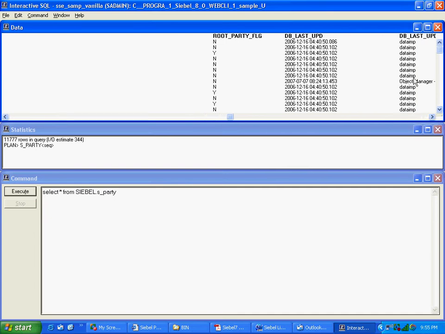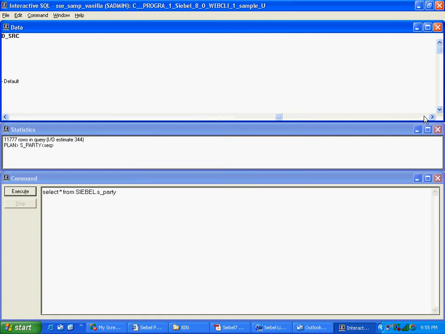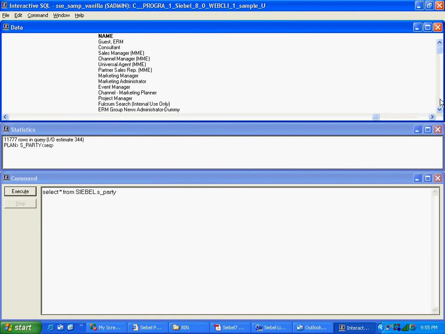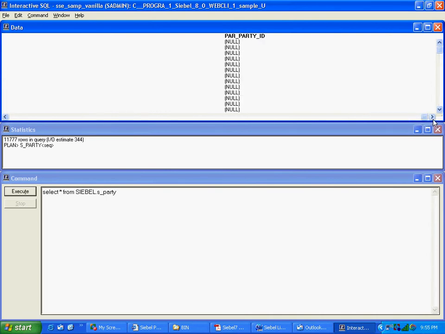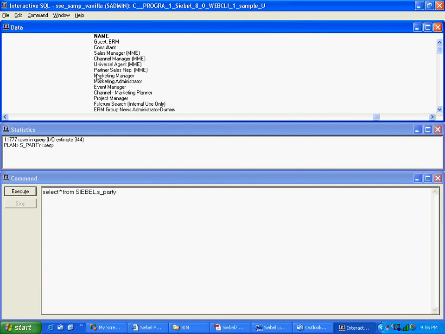Par party ID. If you want to have a relationship between one party row and another party row, let's say one account to another account, then that is where the par party ID will store that. Okay, the name is also mentioned here. I'm not sure how the content name will be mentioned here, but let's see if we have any content name. Okay, I think it's putting row IDs, I think. Anyway, the main thing is all the entries are here also. Let me see if there is any account here.